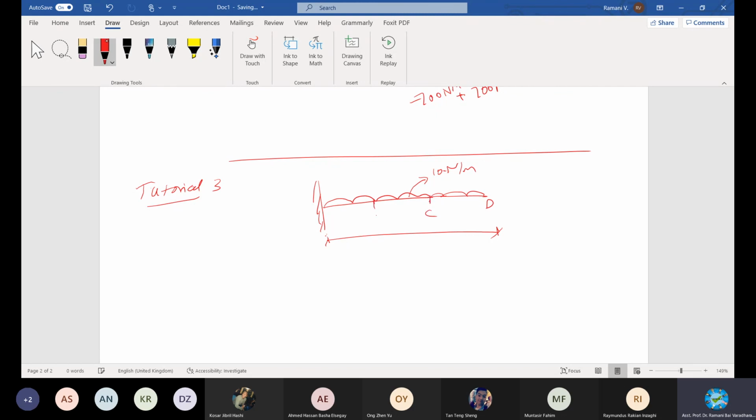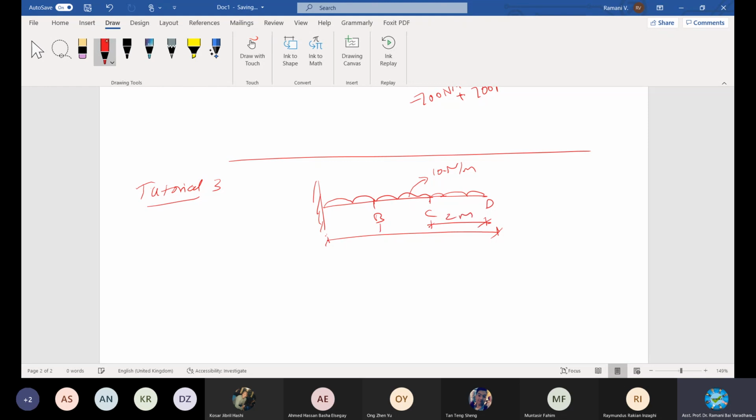At distance B, there is some value, right? We take the same case but change to UDL only. Same procedure, the only thing is UDL. You should know how to solve the UDL. If you want, I just do one part only, the remaining you complete and bring it.